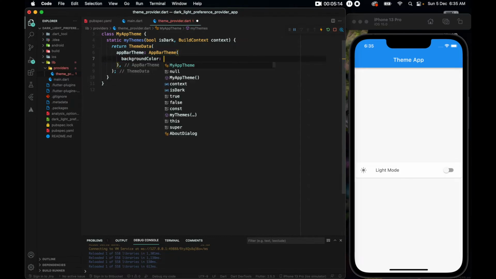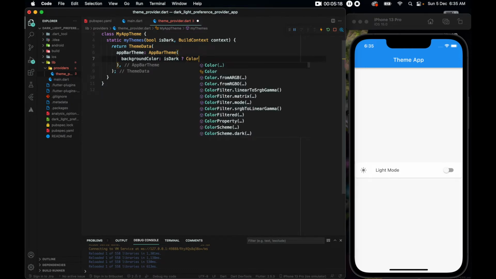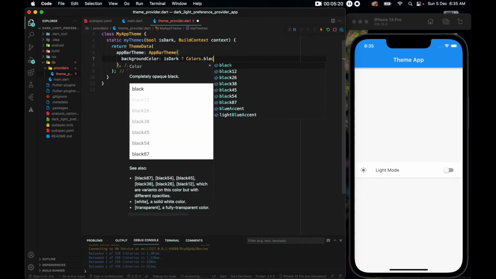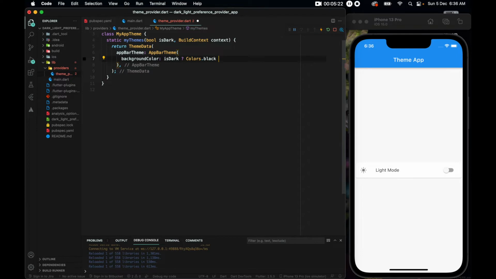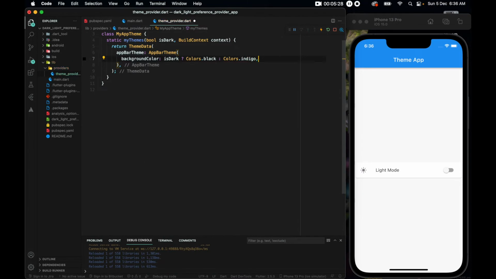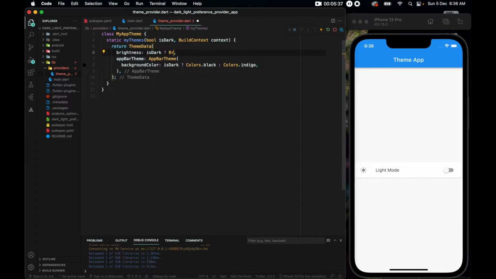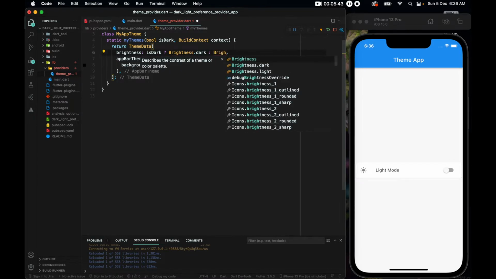So what we want is, if we are in the isDark, I want the color to be Colors dot black, and if we are not in dark mode, we want the color to be Colors dot indigo, like so. Also, let's get the brightness. If we are in isDark, brightness should be Brightness dot dark. If we are not in dark, the brightness should be Brightness dot light.